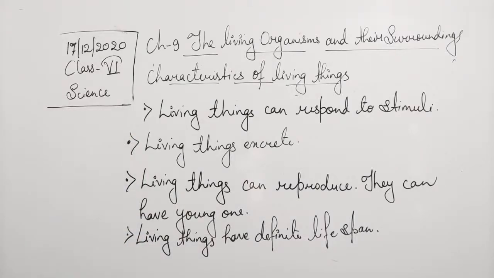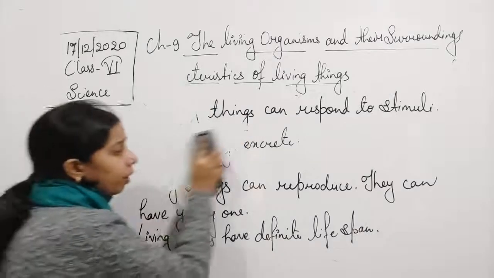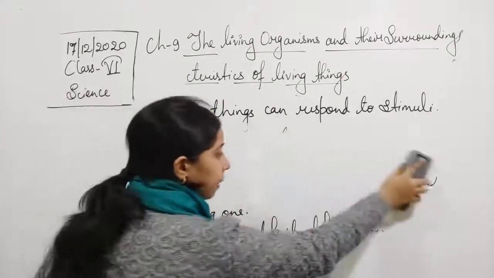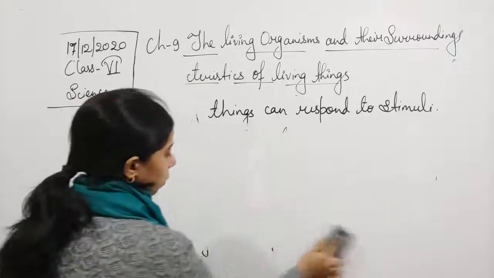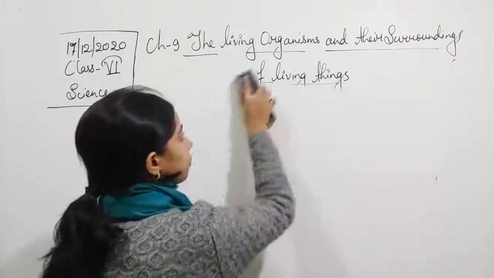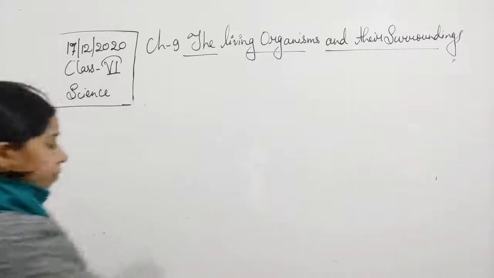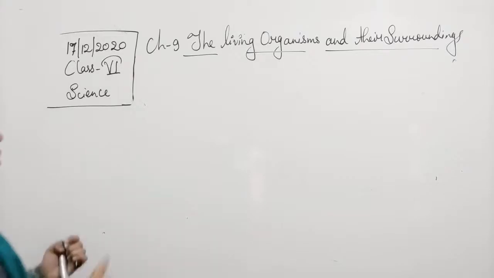Now let us see some of the terms which are related to the characteristics, which are very important, or the things which happen in case of living things. Food.